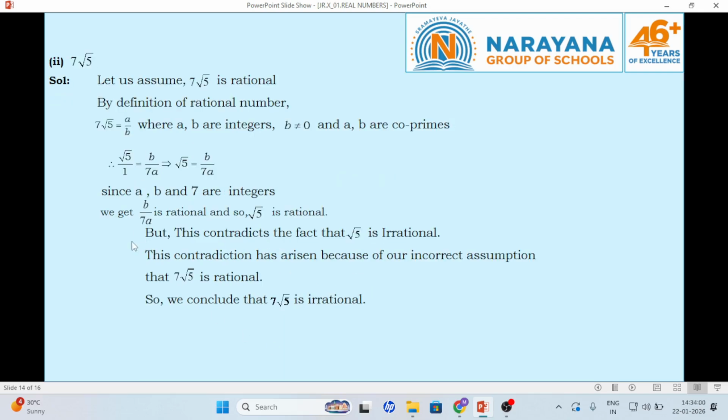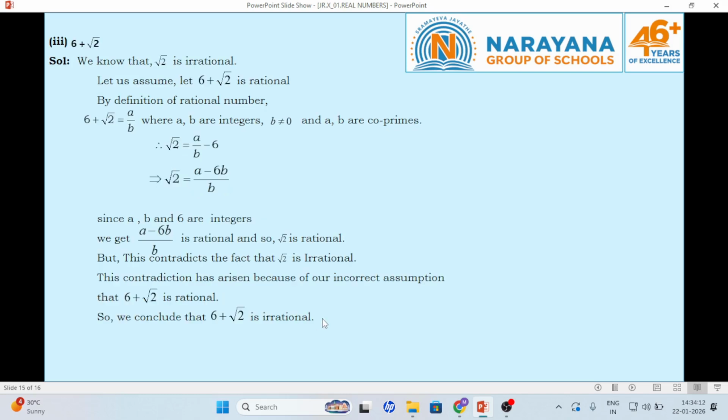Next, by the same model and process, for 7 root 5, it is rational, p by q form, and it is irrational. Both can never be equal. Therefore, our assumption is false. Therefore, 7 root 5 is irrational. Similarly, the next question is also done in such a way. Here, irrational can never be equal to rational. So, by taking the same information, you conclude that 6 plus root 2 is irrational.